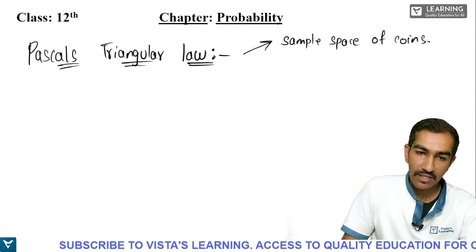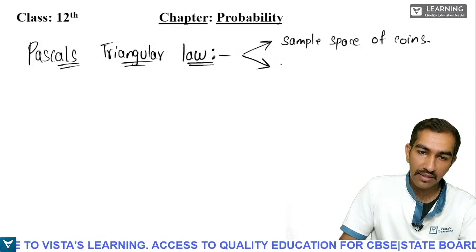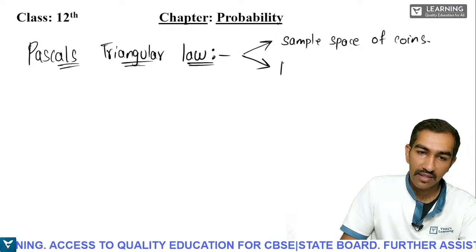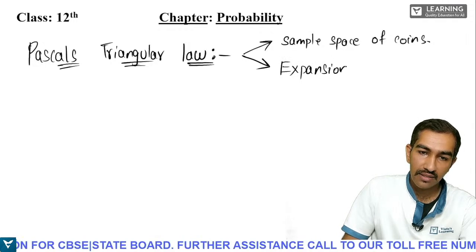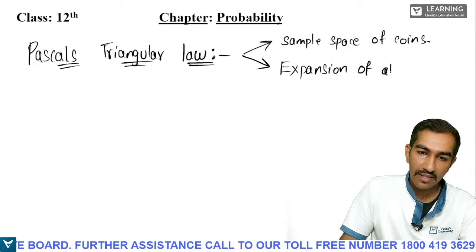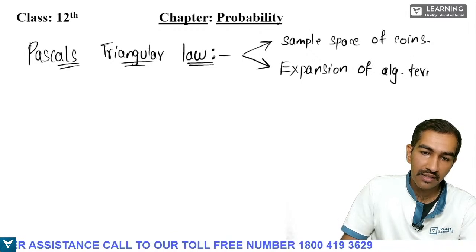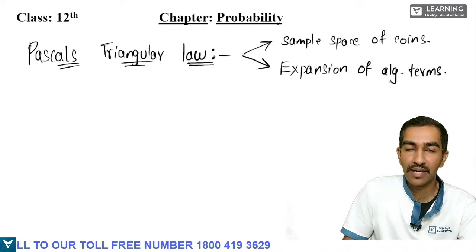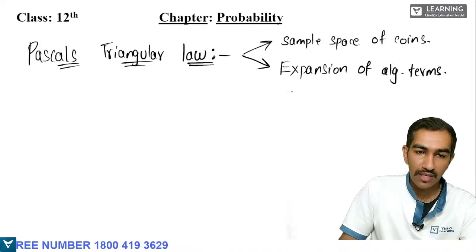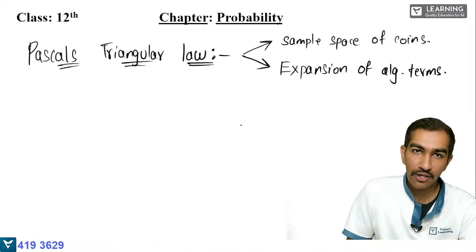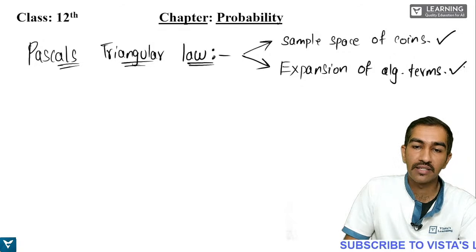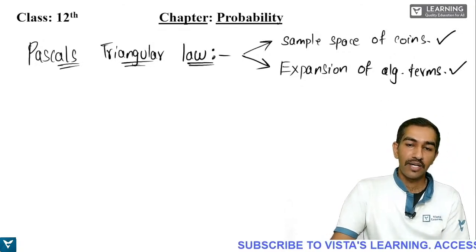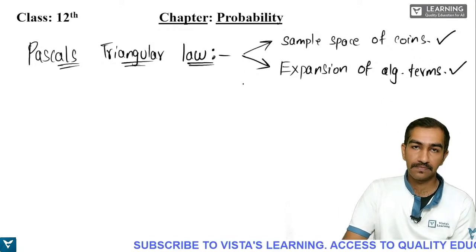There is another use of this law, and that use is nothing but expansion of algebraic terms. Okay, so let me explain this Pascal's law to you. So students, this Pascal's law has 2 different uses. You can either use it here or you can also use it here. Okay, so let us see this Pascal's triangular law now.